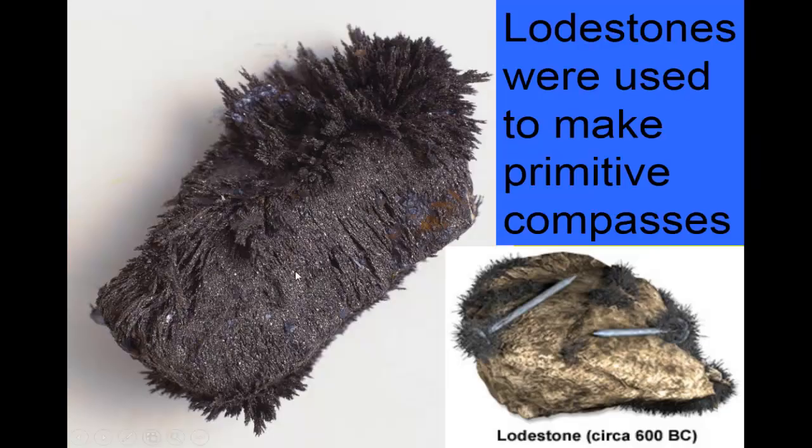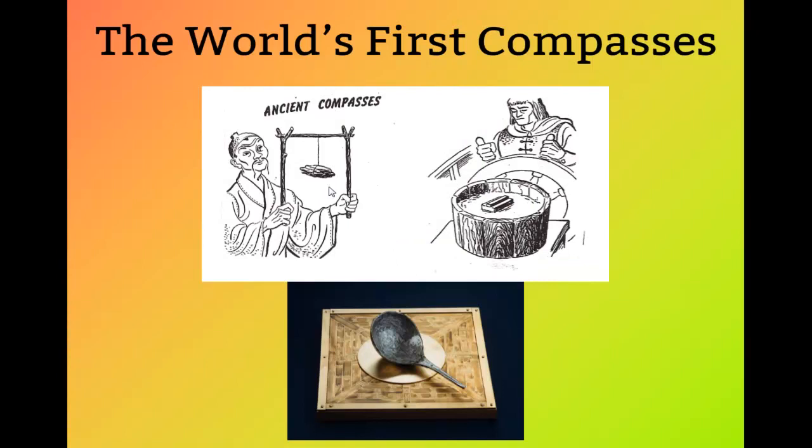See here, this is lodestone, and around it are small pieces of iron ore, which stick to it. The world's first compass, the ancient compass. Did you see the shape? There is a shape of the ancient compass.